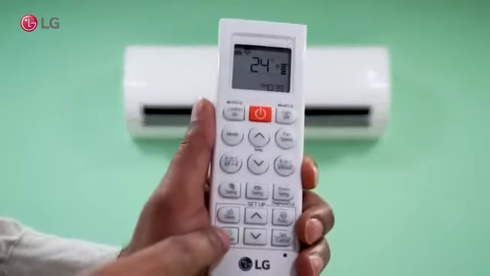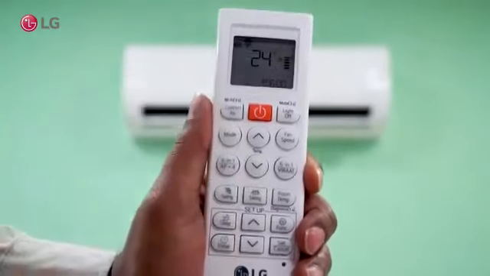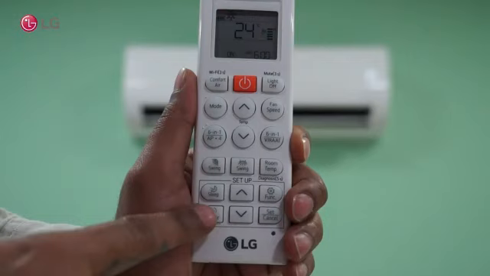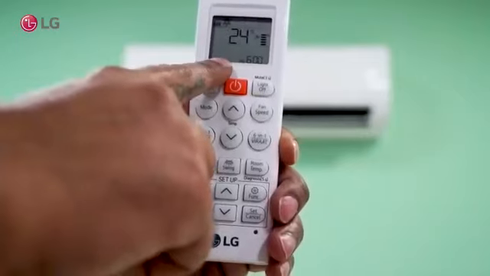Now to set the timer, press Timer button on the remote. On will appear on left side of the actual time on remote display. Press the button again, then off will appear on the same place.